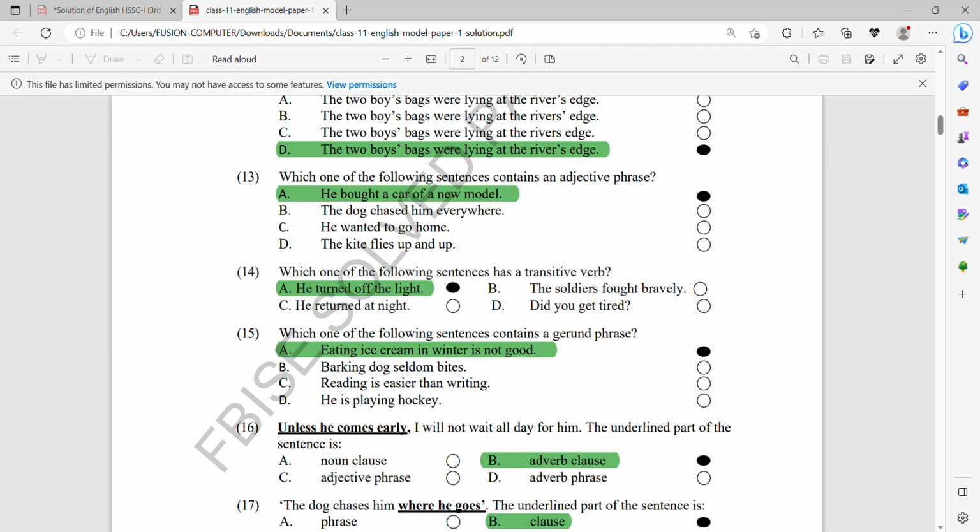Number 15. Which one of the following sentences contains a gerund phrase? Gerund is the first form of verb plus ing when it is used as a noun. So eating ice cream in winter is not good. Barking dogs seldom bite. So option number A is the correct option.